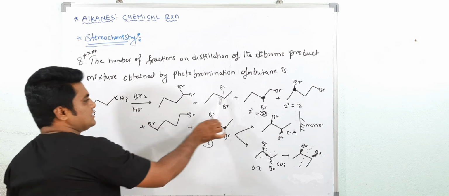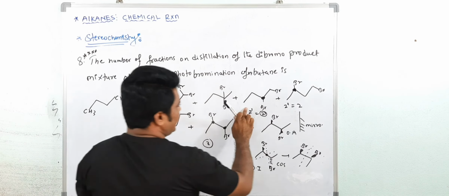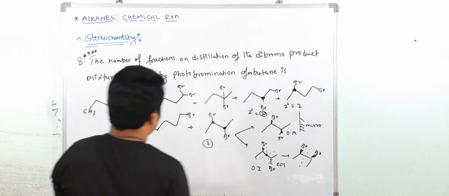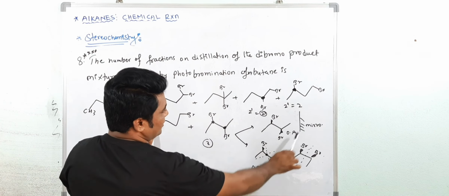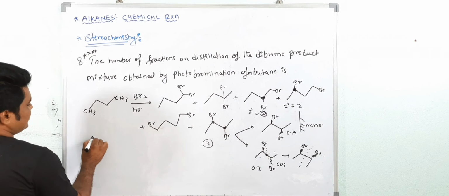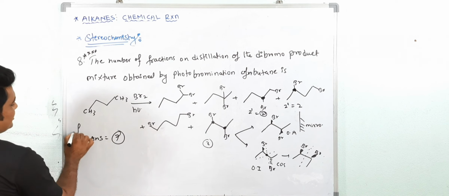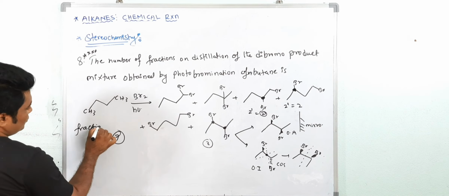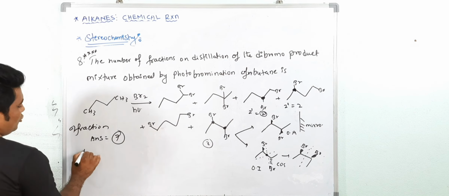See, they are the diastereomers. 1, 2, here pair. 1, 2, 3, here pair. 4, 4, 5. 5 plus here see, this is one pair. So 6 and this is 1. Total 7. Answer. Fractions are, how many fractions can be separated? Here see, if they ask the fraction answer is what? 7. A.